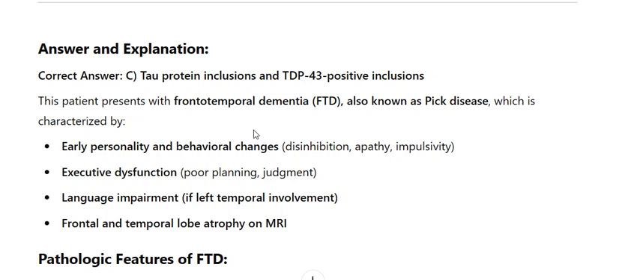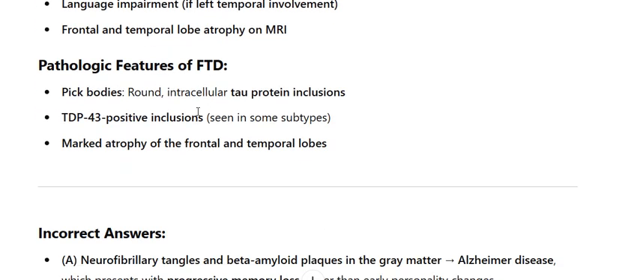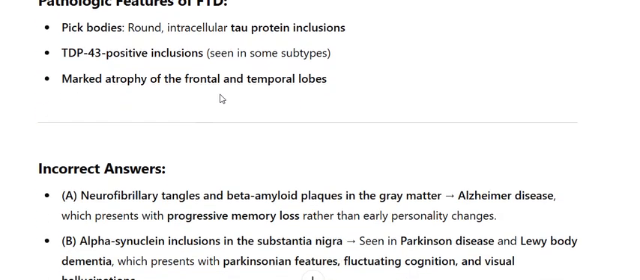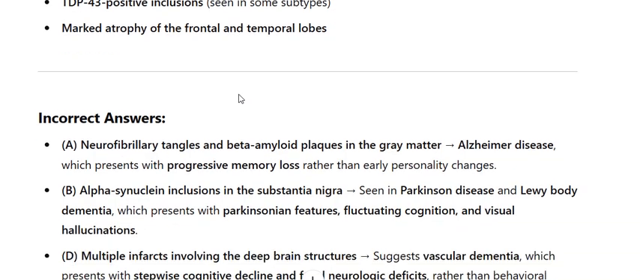on MRI. Pathologic features of FTD: Pick bodies, round, intracellular tau protein inclusions, TDP43 positive inclusions seen in some subtypes, and marked atrophy of the frontal and temporal lobes.